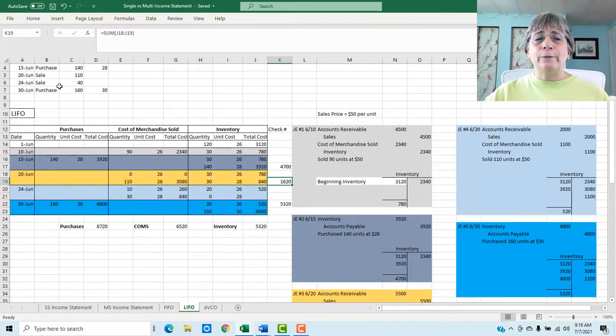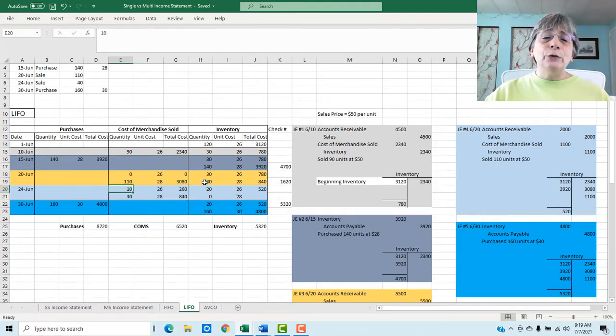And then on June 24th, we're going to sell 40 more units. So we are going to sell the newest items first. We have 30 of those units left. So we're taking that right from here, our last items that we purchased. So we're going to sell 30 items at 28, and then we're going to go back into the older inventory and we're going to sell 10 of those to make a total of 40 at $26.